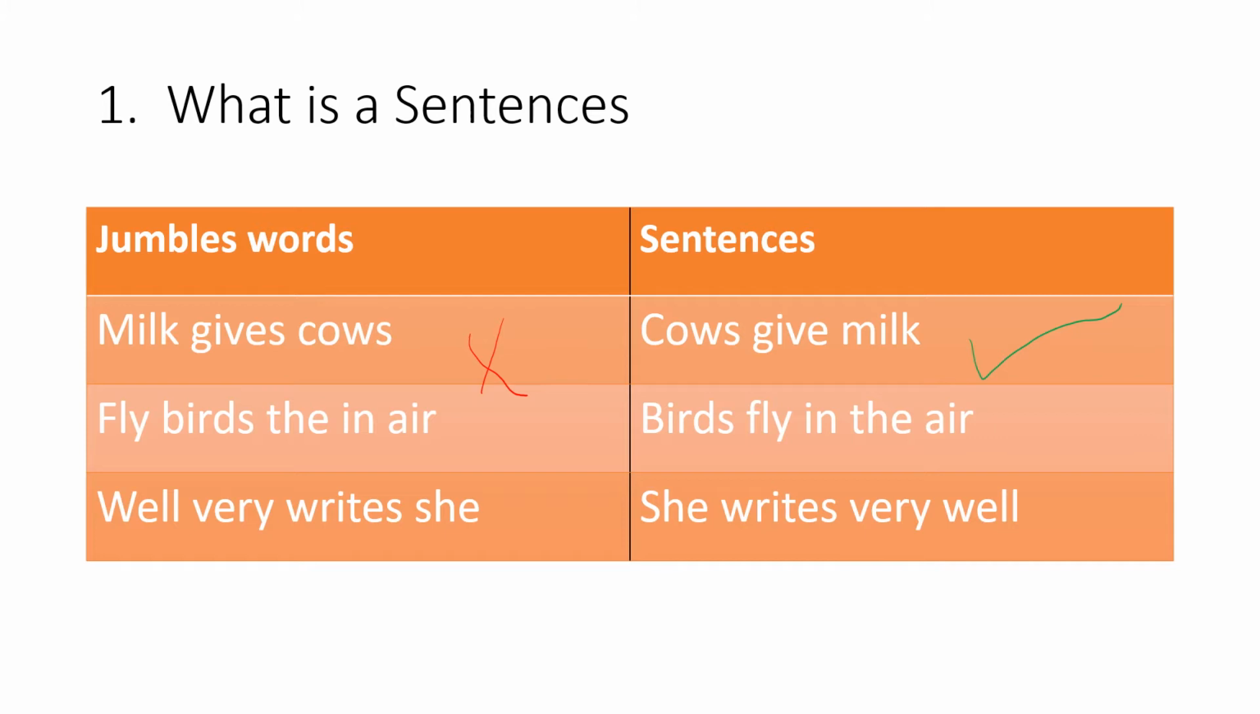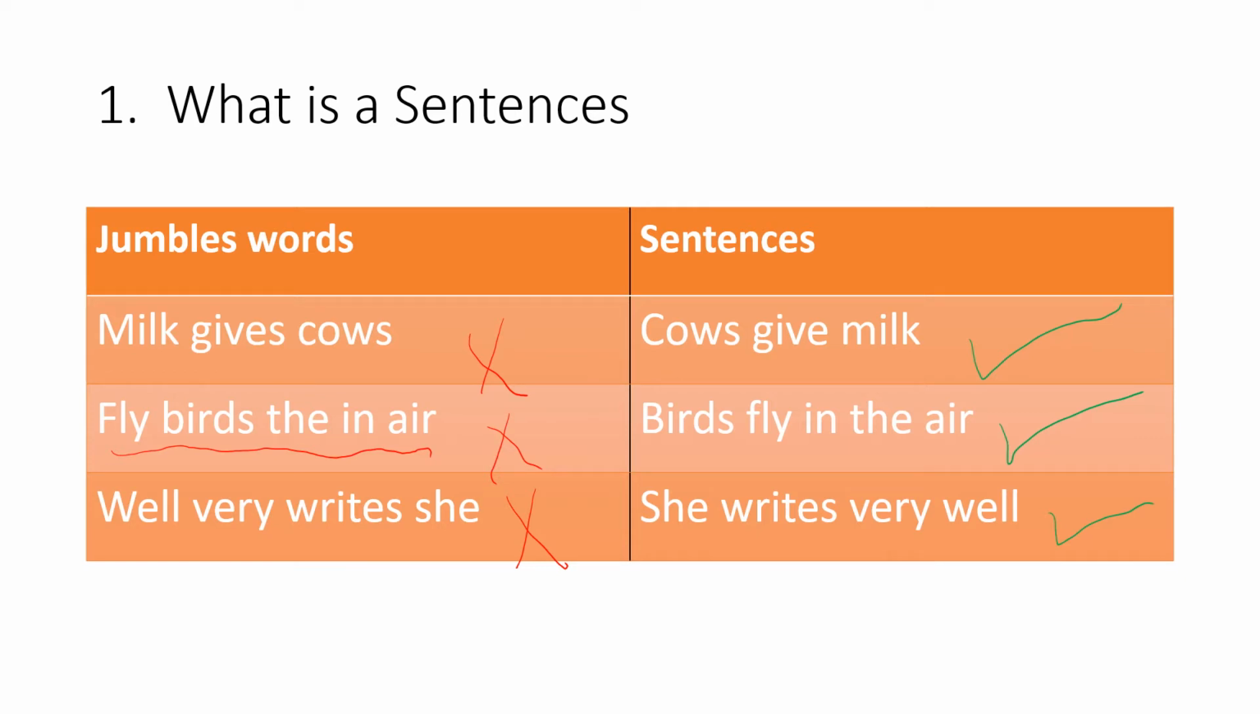The second example is "fly birds in the air," which does not make sense. The correct form is "birds fly in the air," which does make sense. The last example is "well, very writes she." This does not make sense, but this does: "She writes very well." That makes sense.